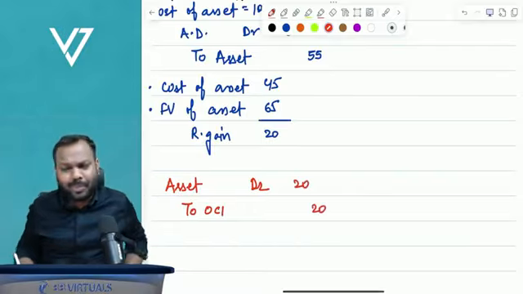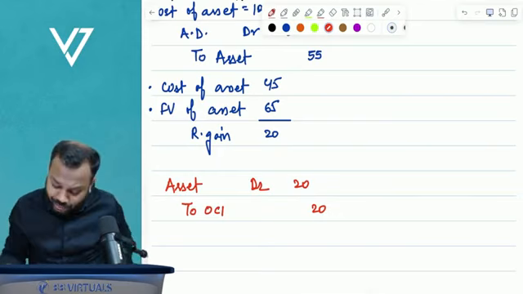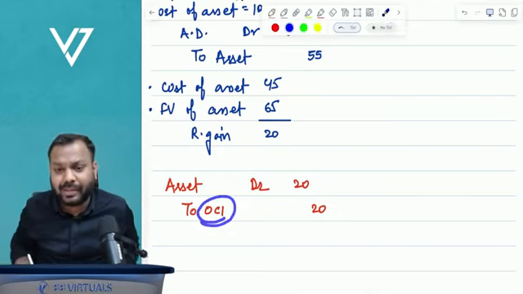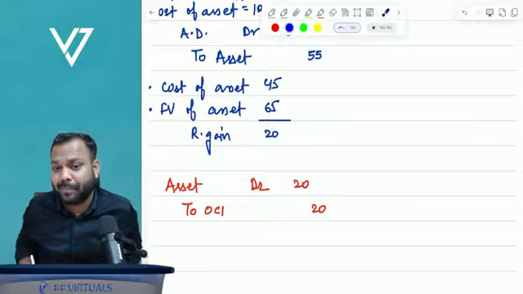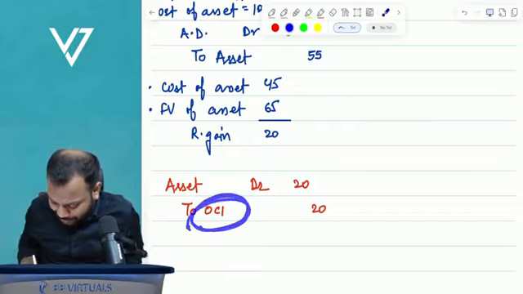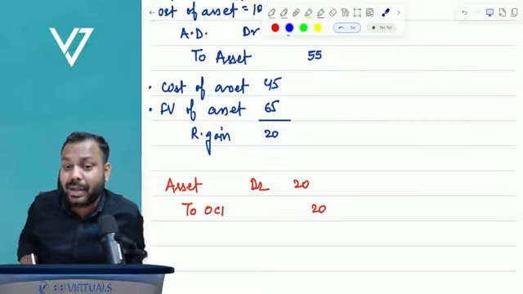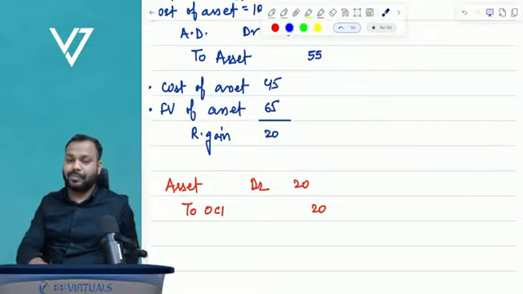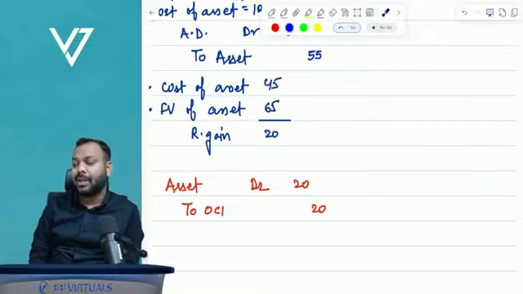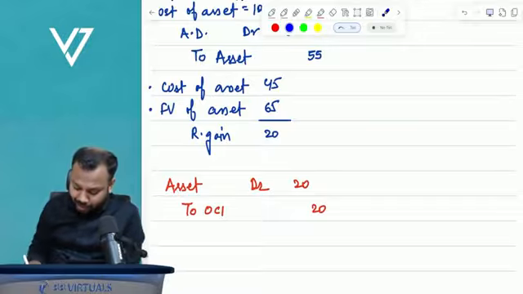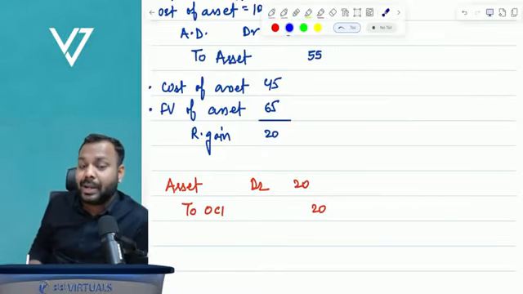Now, can anyone tell me, where will this other comprehensive income be reported in the statement of financial position?